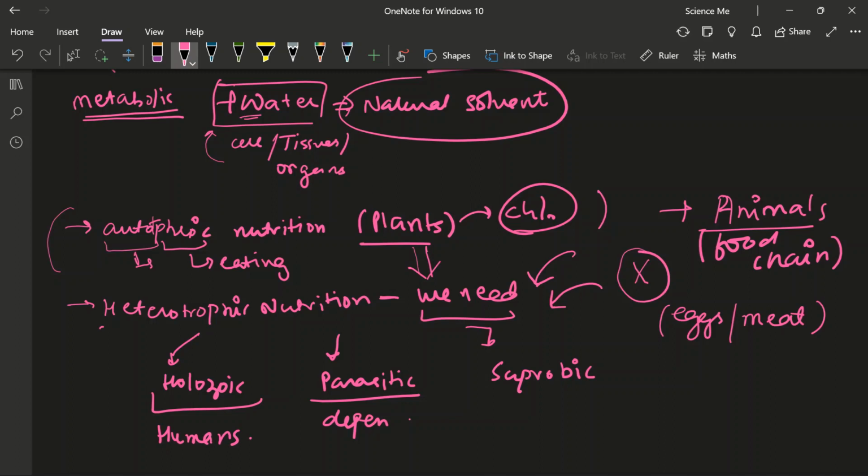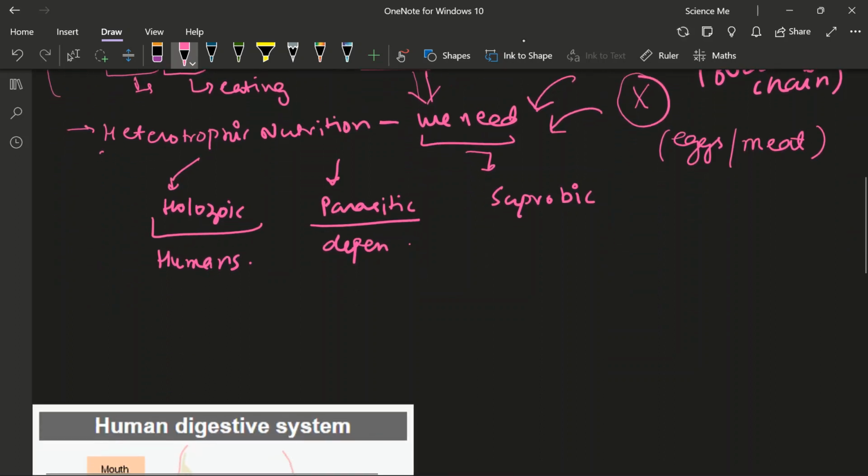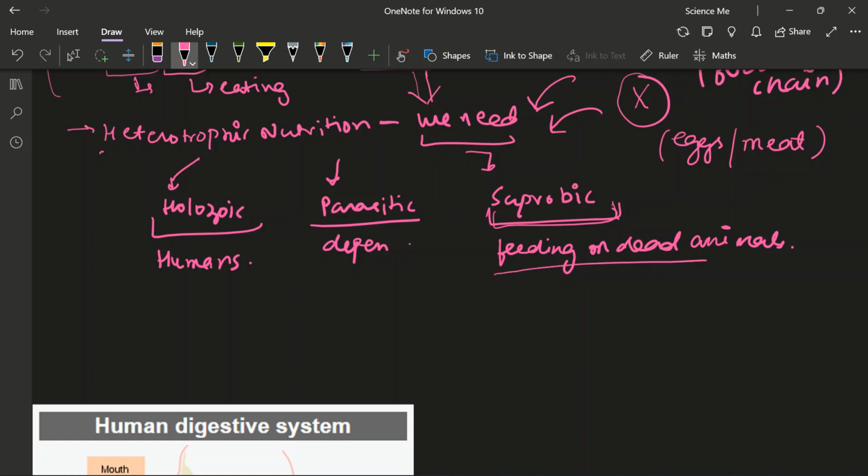Alright, we are holozoic, and saprobic nutrition is feeding on dead animals. Alright, so saprobic nutrition is different. We feed on dead organisms. So, this is how we take it.